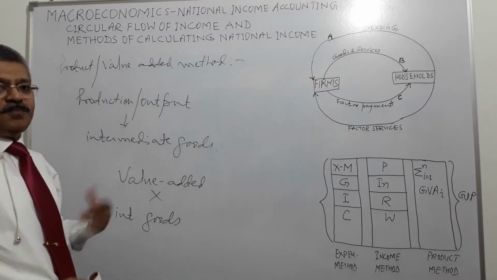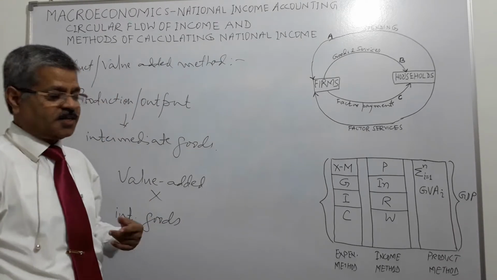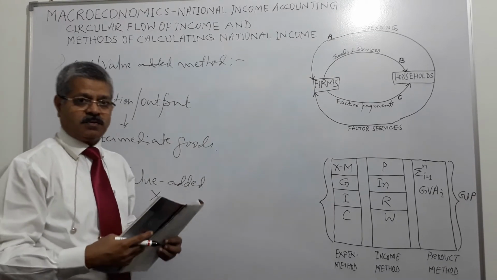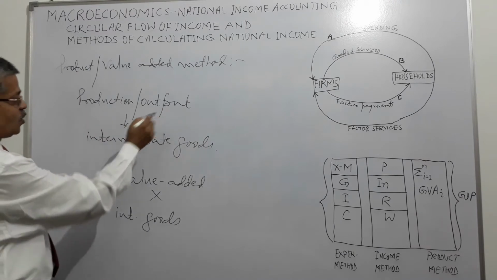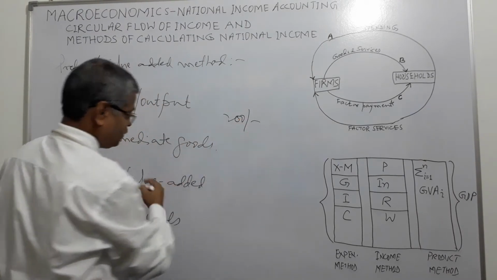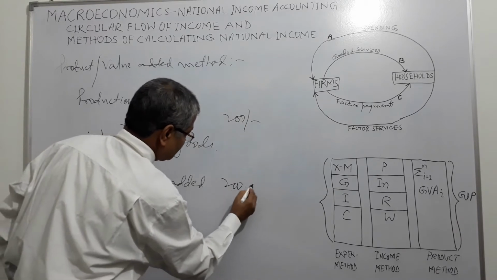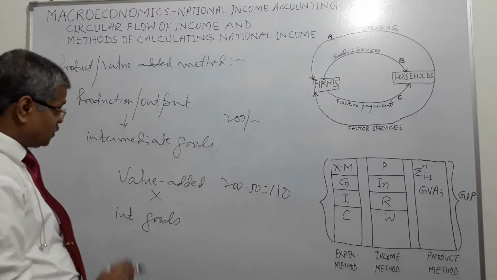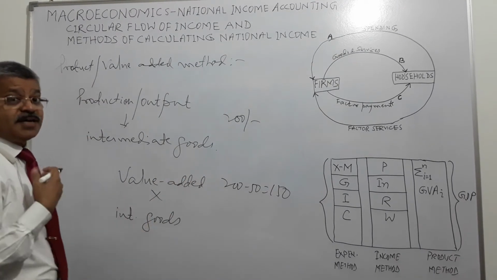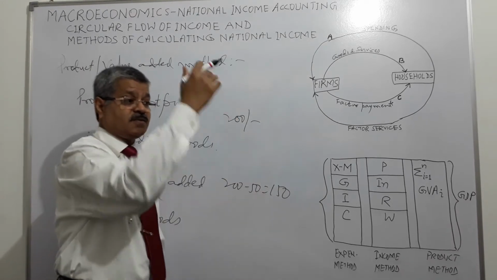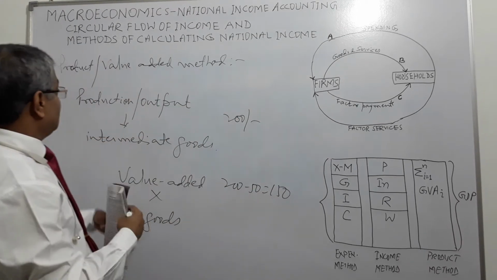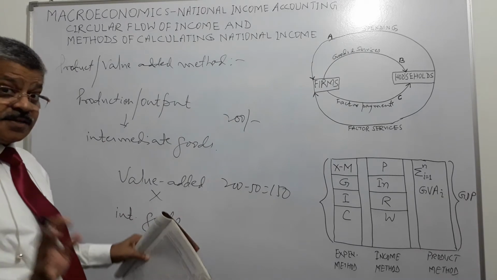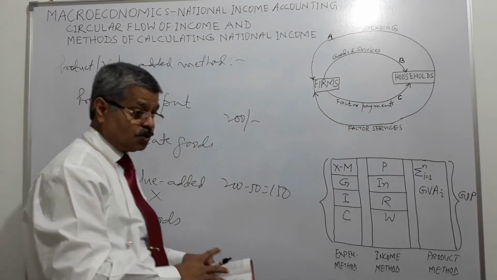Suppose I buy raw material for 50 rupees, convert it through the various processes of production and manufacturing and sell the final output for 200 rupees, right? So production or output is 200 rupees, but value added is how much? 200 minus 50 is equal to 150, because I had purchased raw material for 50 rupees. So value added means my contribution, right? And production output includes intermediate goods, but value added doesn't include intermediate goods, it excludes.